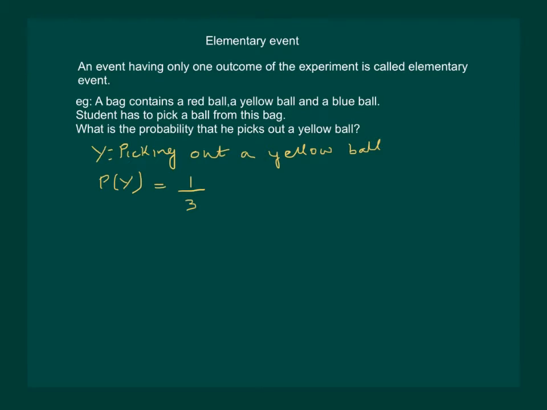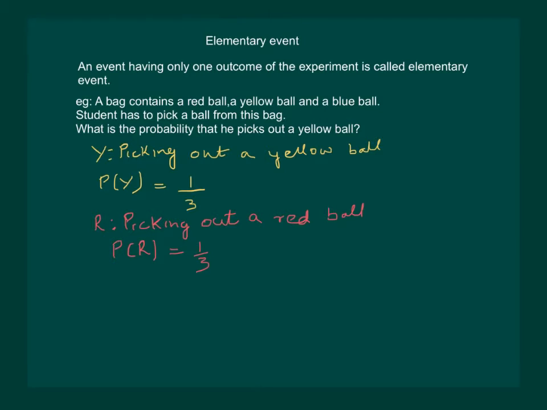Likewise, we can have another elementary event for the same experiment, that is picking out a red ball. Again, out of the 3 balls that are present in the bag, only one outcome suits our experiment. So the probability of event R is also 1 by 3 and R is also an elementary event.